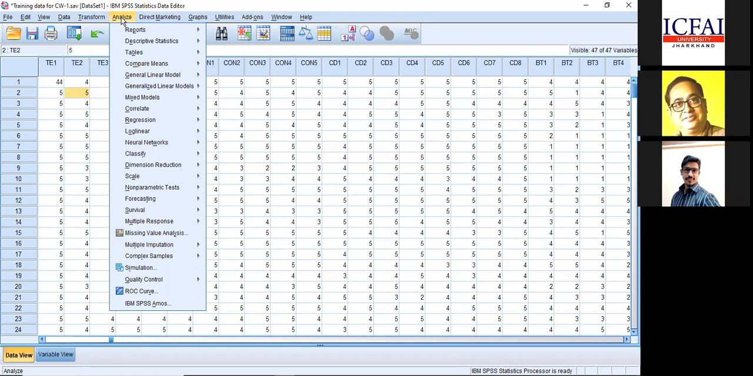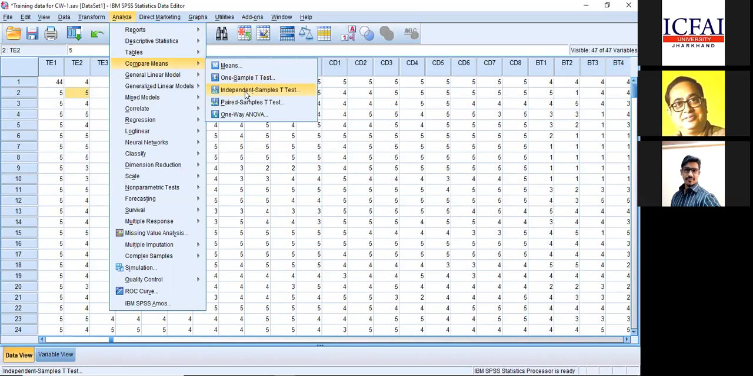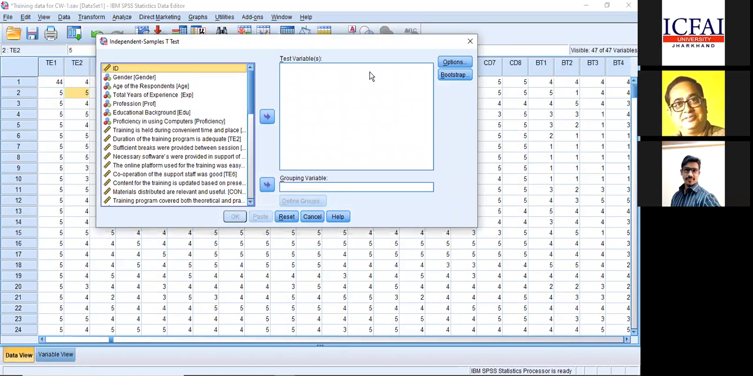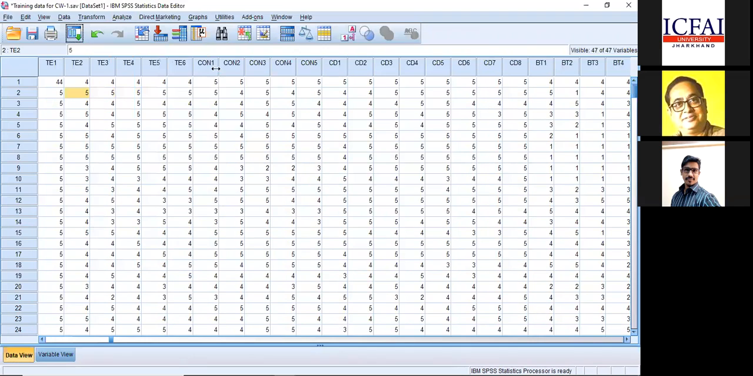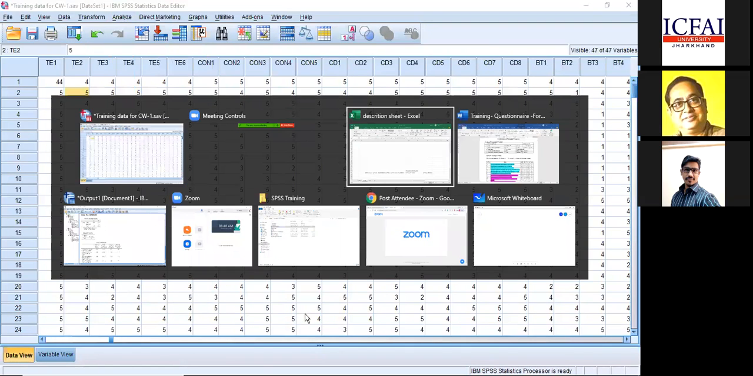You go to Analyze, then you have an option called Compare Means. I'm repeating it once again: you go to Analyze, there is an option called Compare Means. In that many tests are available. Out of it, you try to pick Independent Sample t-test. You click on this Independent Sample t-test. Okay, before that we have to compute.